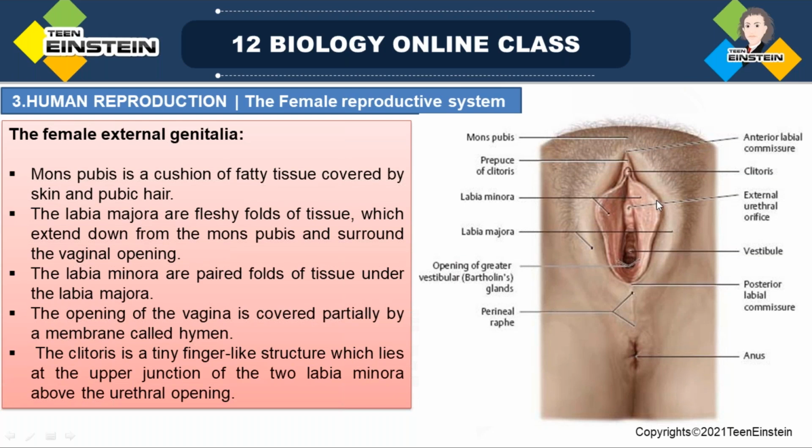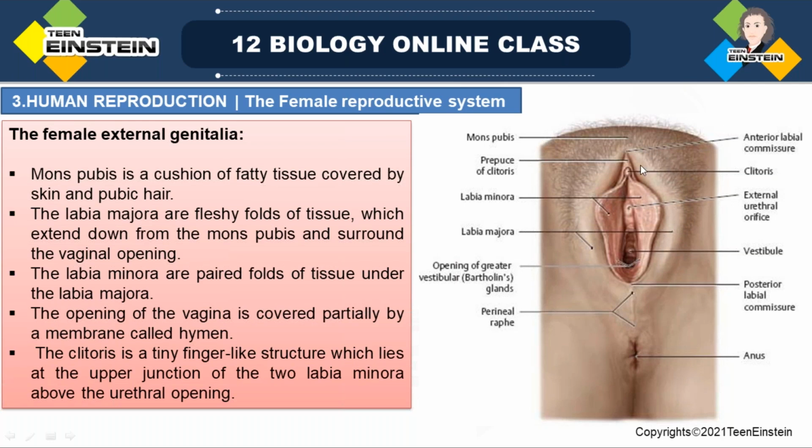This part is called the labia majora, and it is also a fleshy fold of tissue.